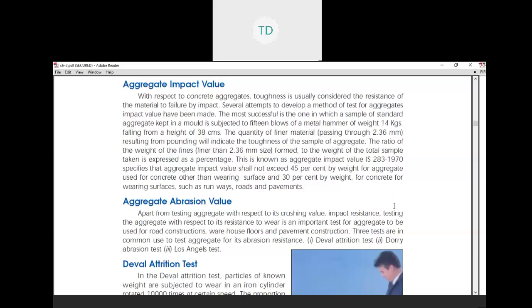This is known as the aggregate impact value, taken from IS 283 1970, which specifies that aggregate impact value shall not exceed 45% by weight for aggregate used for concrete other than wearing surface, and 30% by weight for concrete for wearing surface such as runway, road and pavement.